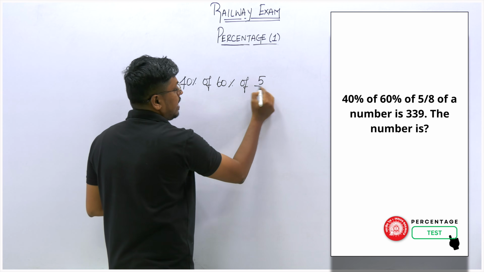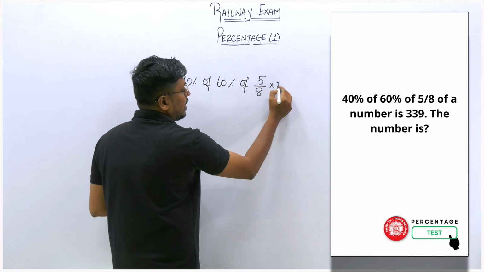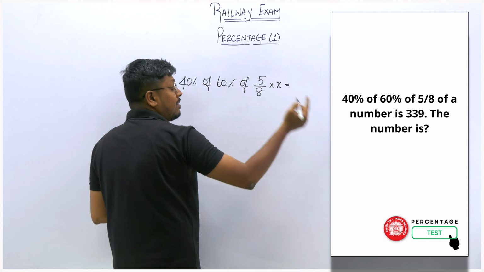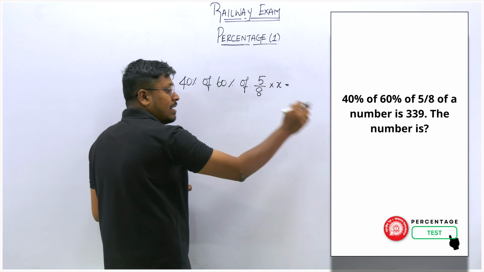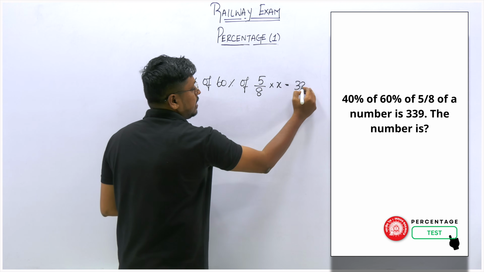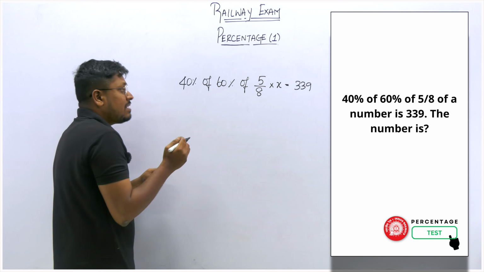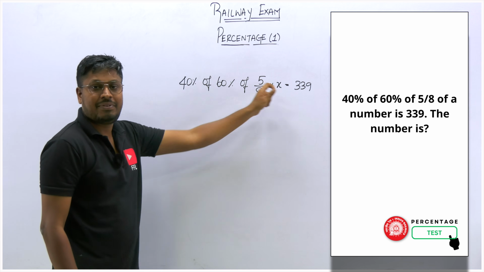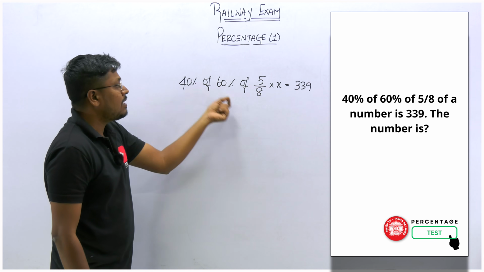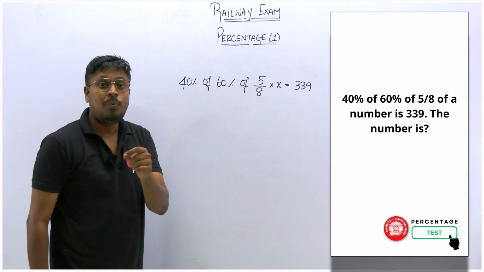We don't know what the number is, but they have given 40% of 60% of 5 by 8 of a number is how much? 339. So friends, understood or not? This is the way we have to read the question, and we have to frame an equation or a simplification like this, right? And then we have to solve this in order to get that number.